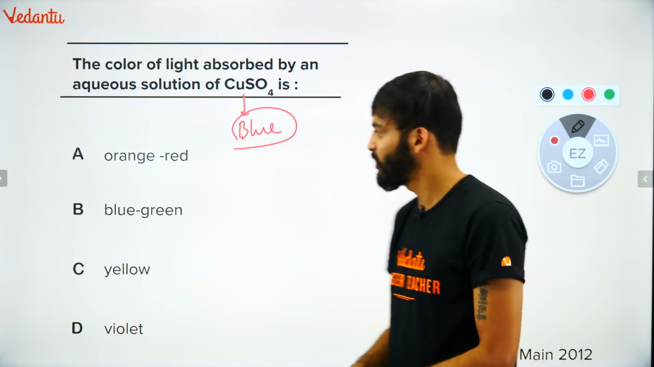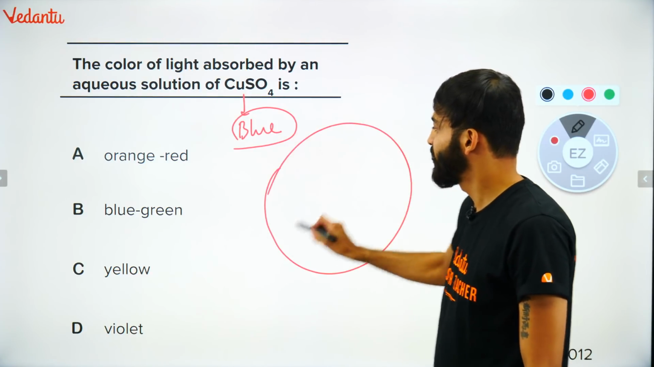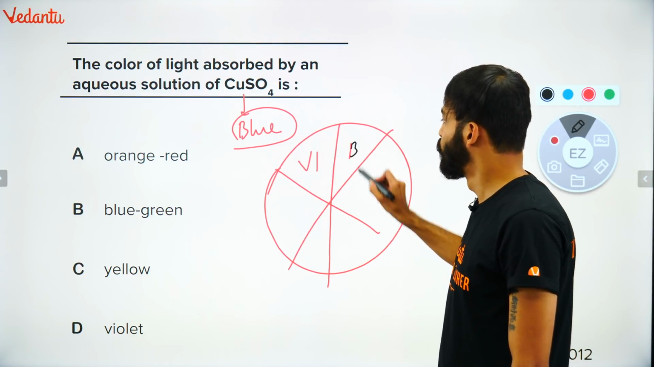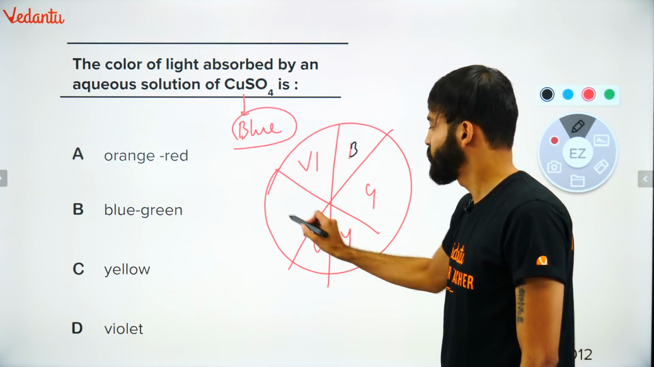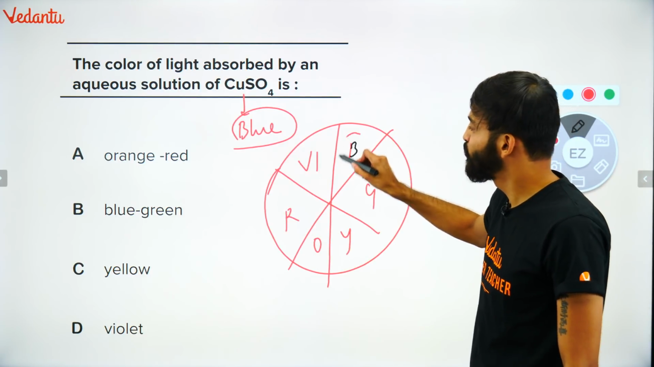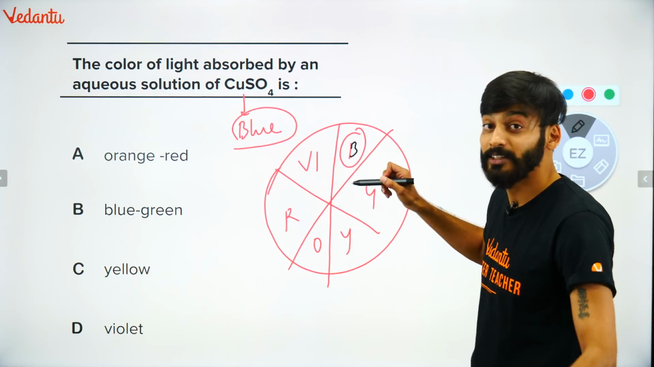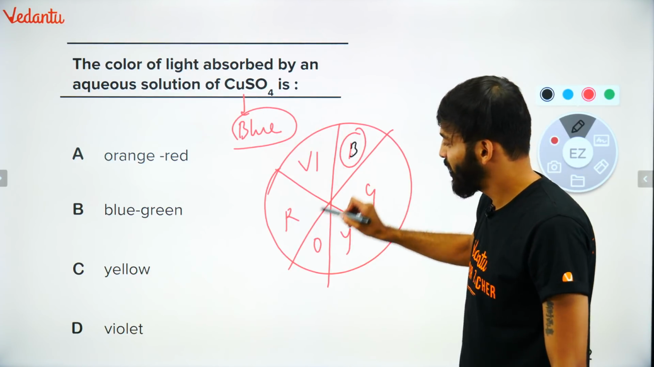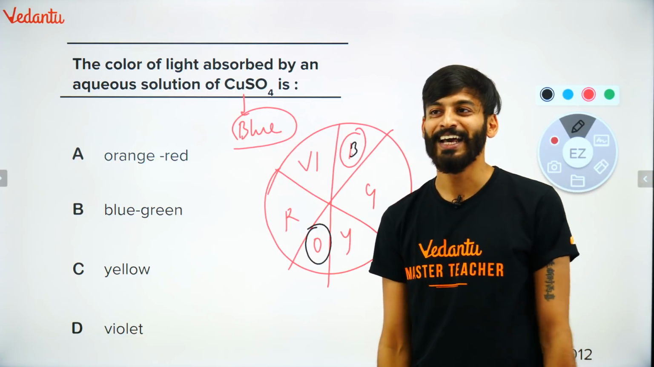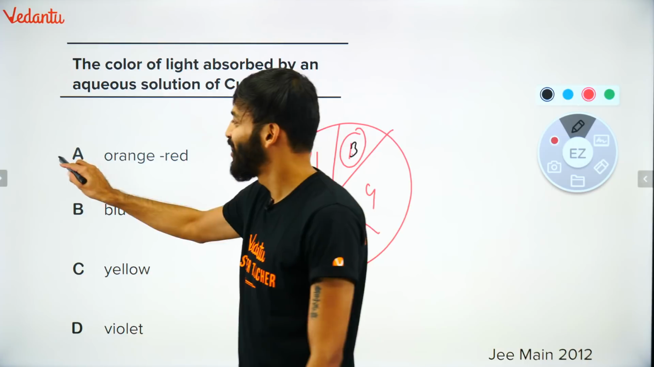This is a very, very important question. The answer will come from your favorite color wheel: violet, indigo, blue, green, yellow, orange, red. So check this out. The color seen is blue. What is opposite to blue? So what color of light has been absorbed? It must have been orange. So the answer would be orange red.